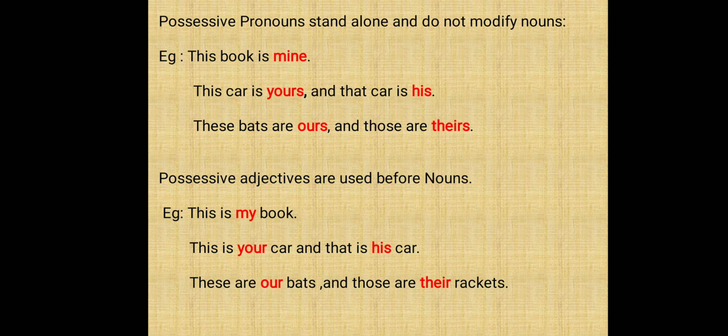Now look at the example. This book is mine. This car is yours and that car is his. These bags are ours and those are theirs. In each sentence, they didn't make any change to the noun, but they stood alone. Mine, yours, his, ours, theirs.